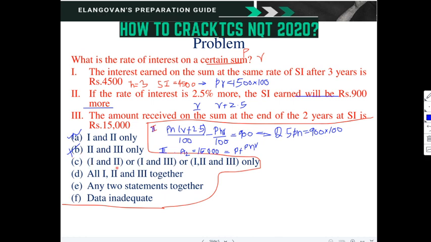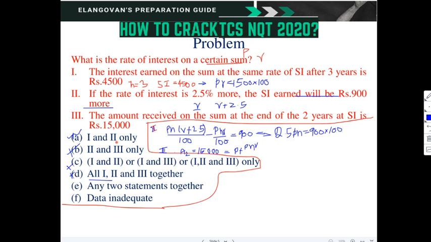1 and 2, 1 and 3. We are checking with 1 and 3 also. 1 and 2, 2 and 3 is there, so we may drop this. And we are checking with this. This is also not required. Why? Because with 1 and 2 or 2 and 3 itself we have got it. So all the 3 are not required. Now let us check this option. Any two statements together. Whether we are going for that? Let us check.